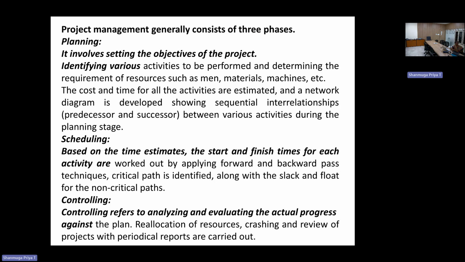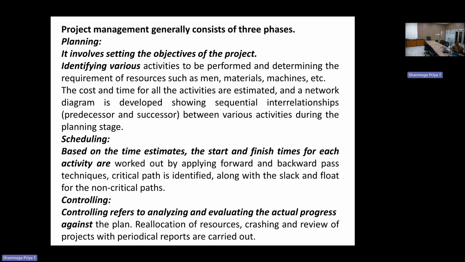Then controlling. Controlling refers to analyzing and evaluating the actual progress against the plan. For example, resource allocation, crashing, review of the project, and periodic reporting. So these three activities, planning, scheduling, and controlling, are considered for projects, and are effectively used for the three phases.